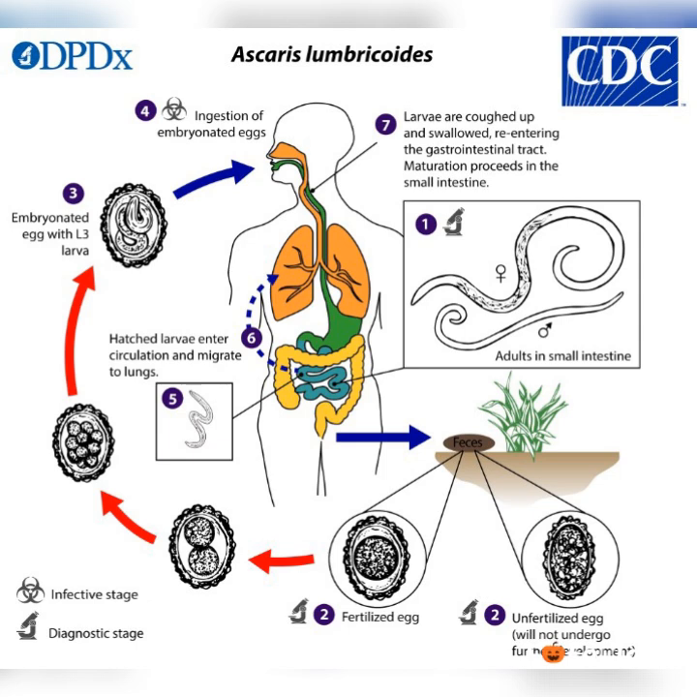Once these eggs are laid in the small intestine, the individual will go to the toilet or the bush and defecate. Once an individual defecates, the feces will contain these eggs. So number 2 is the passage of eggs in feces.